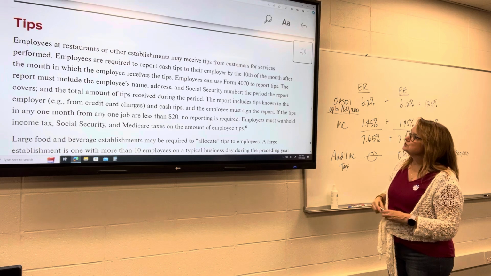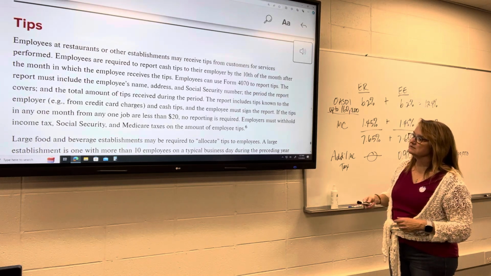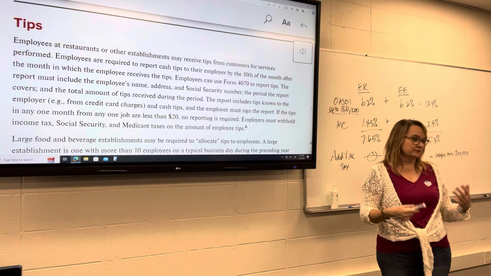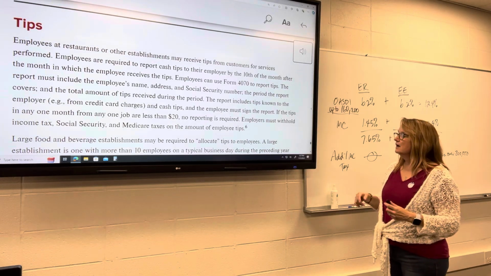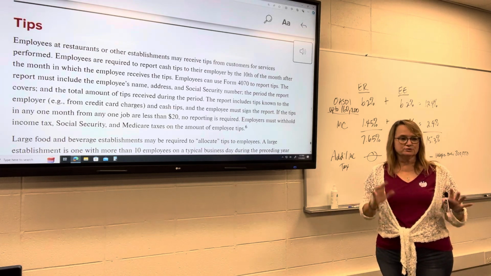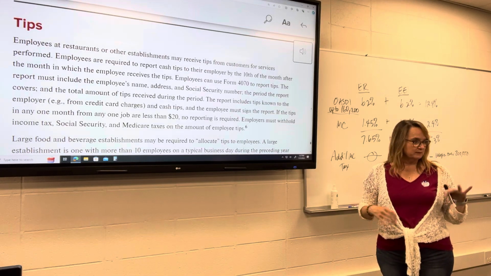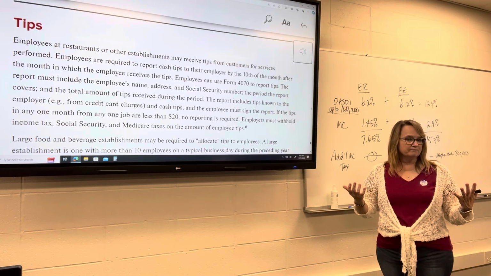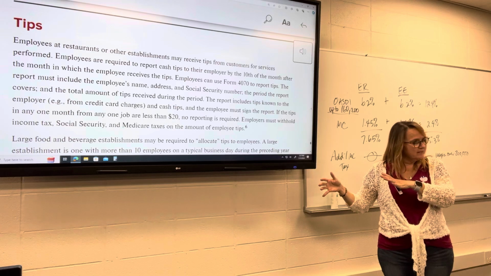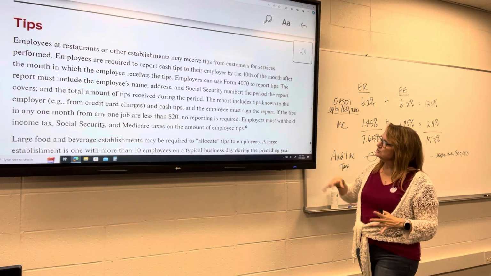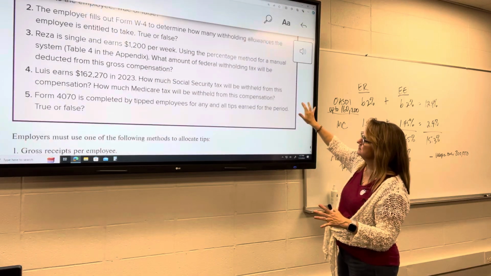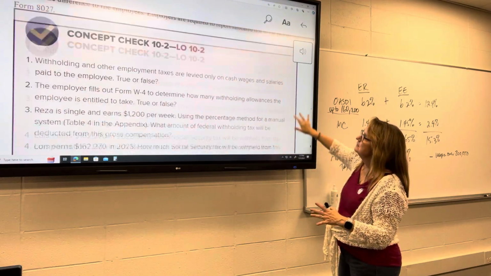$20. So if an employee receives $20 or more in tips in a month, then they're considered to be a tipped employee. If you recall, when we're talking about the minimum wage, there are certain requirements for the employer to pay. Like the tips can make up a certain amount of the hourly wage, but I don't think we get into that. Gosh, I hope we don't get into that. No. Okay.